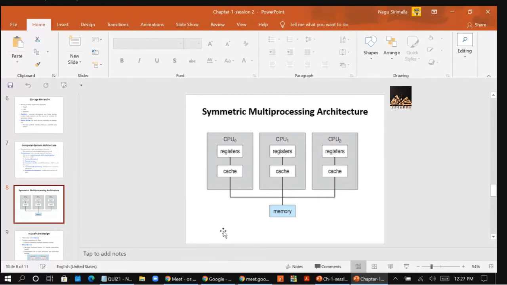Why? Because each has its own cache memory and its own registers. So it is the most commonly used system. All modern operating systems including Windows, Mac OS, Linux provide service to SMP. Clear for you all, SMP?